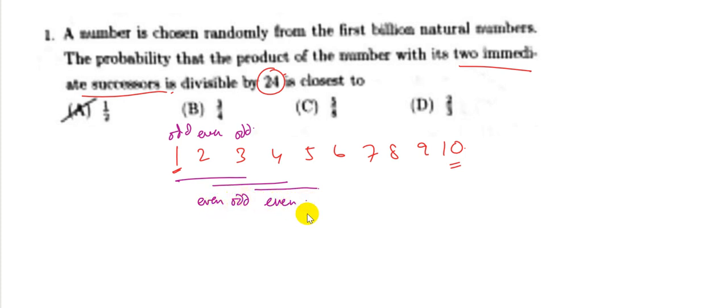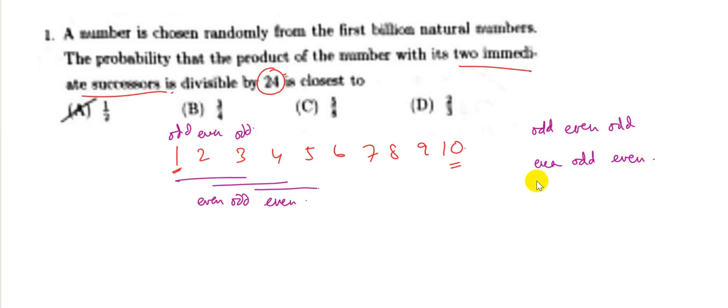These are the only two types of combinations; 3, 4, 5 again becomes odd, even, odd. So it has to be either odd, even, odd, or even, odd, even.